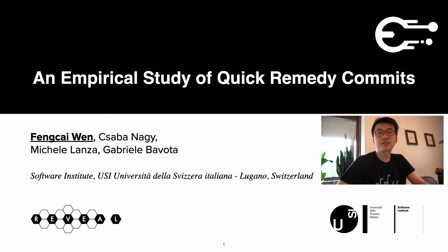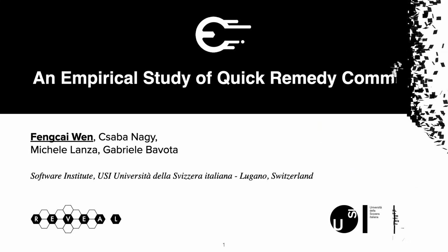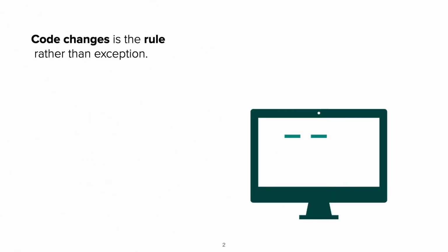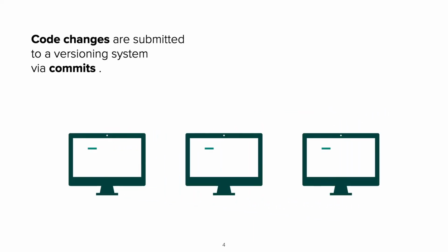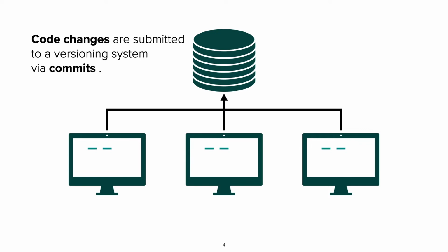Before digging into the research details, I would like to start with a brief introduction of the research background. Performing code changes is the routine of a developer's daily life. Software systems need to be continuously modified in order to be more powerful, achieve higher quality, and higher stability. As we know, in the version control system, code changes are usually recorded and managed via local commit and will be pushed to remote repository whenever necessary.